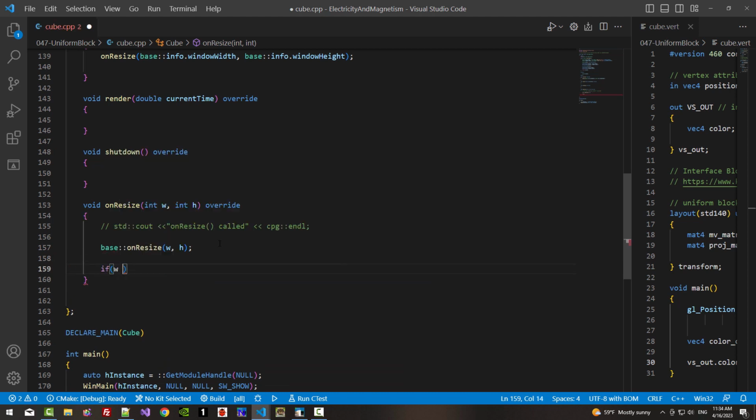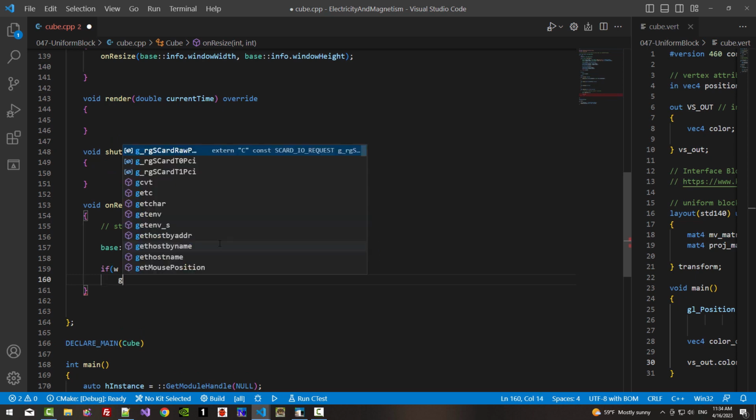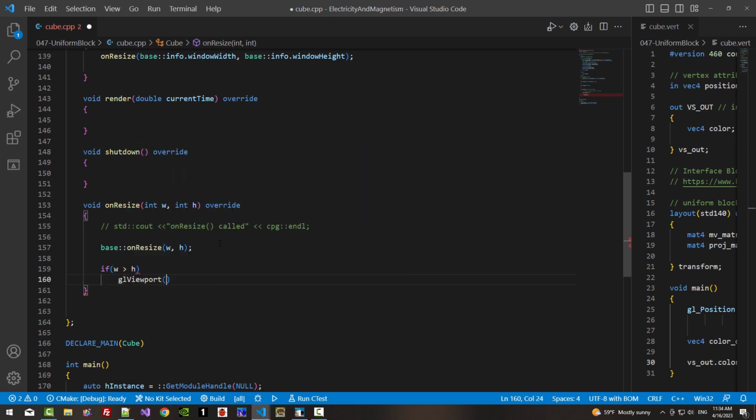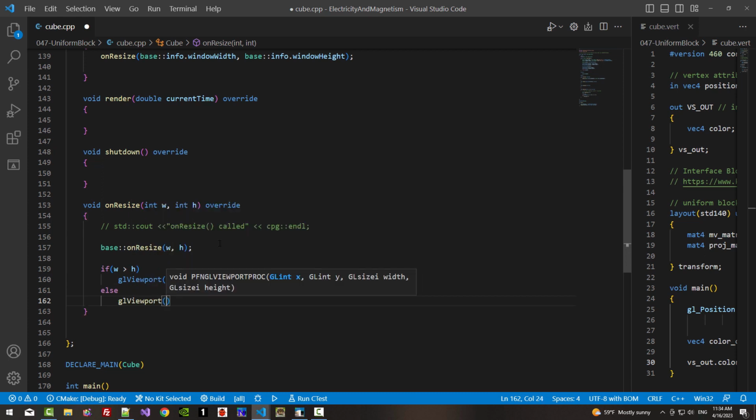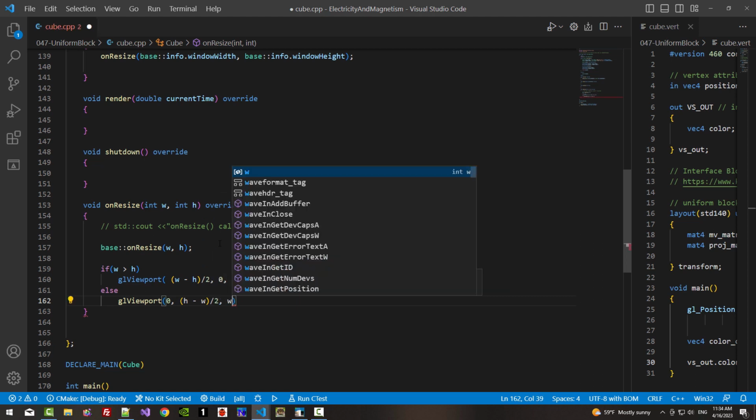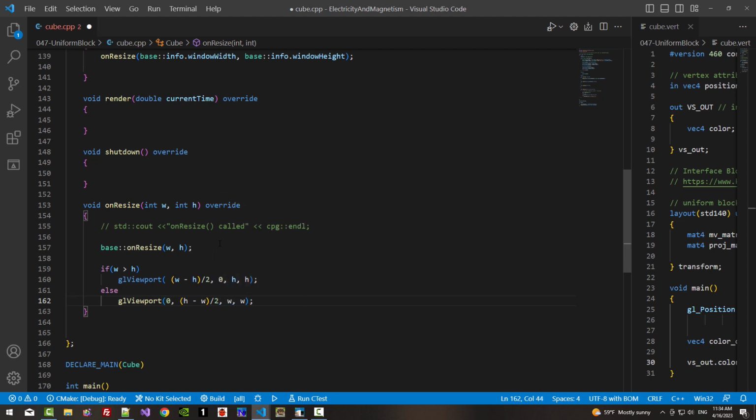If w greater than h, glViewport w minus h over 2, 0, the smaller h, else glViewport 0, h minus w over 2, w.